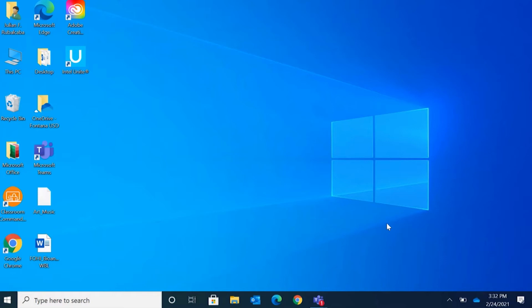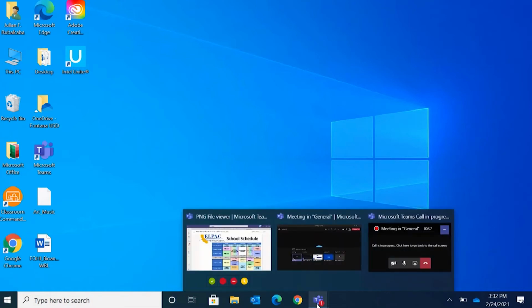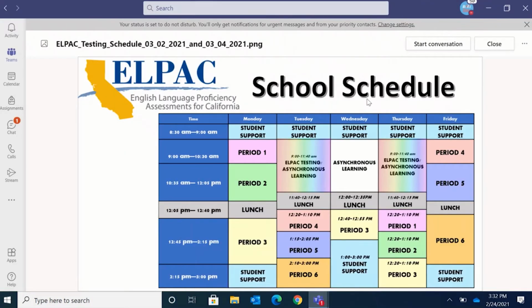Okay, so we're back on the desktop because I want to show you how to close down Teams all the way. So before we close down Teams all the way, though, let's go back into the app. And we have to turn a couple things off, because we're going to have to turn Teams all the way off, and we're going to have to restart our computers, right? Because when we take that test, it wants to make sure we have no programs running in the background.